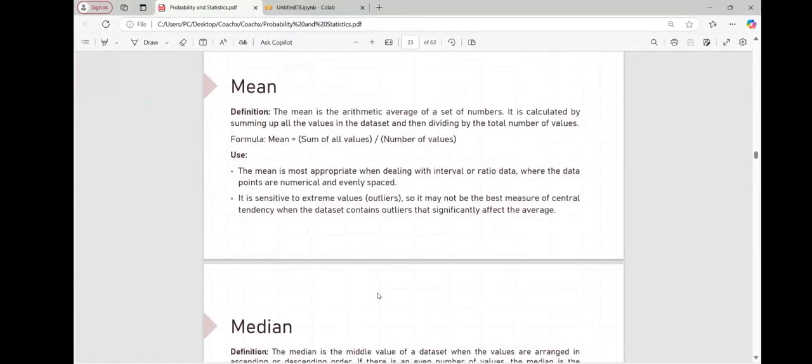Now let's understand what is meant by mean. Does everyone know what is meant by mean? Nothing but average.